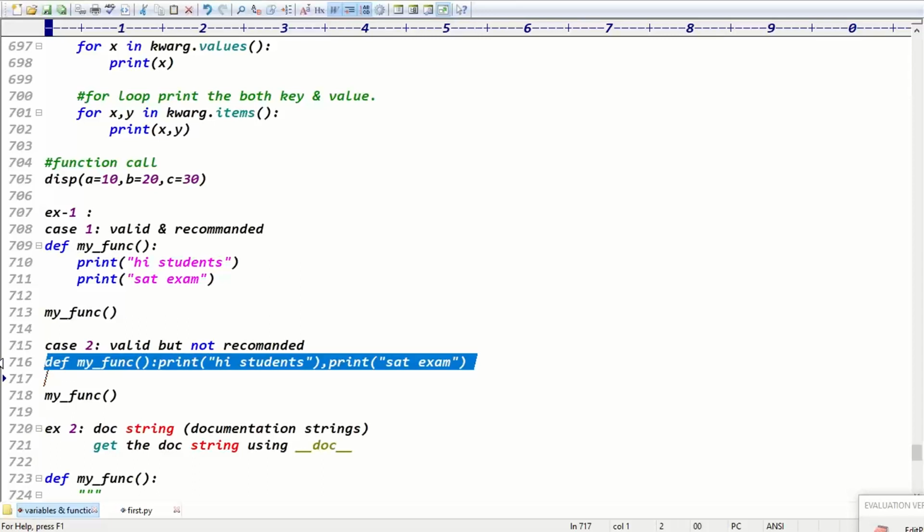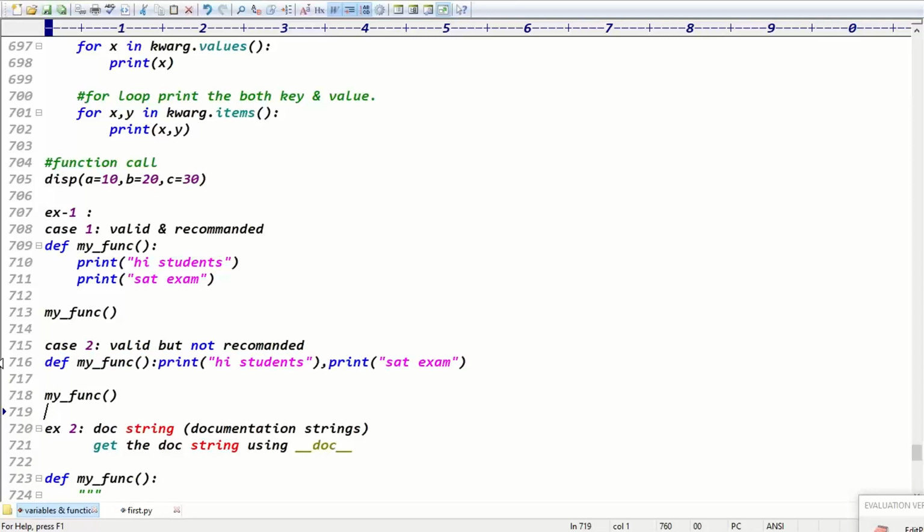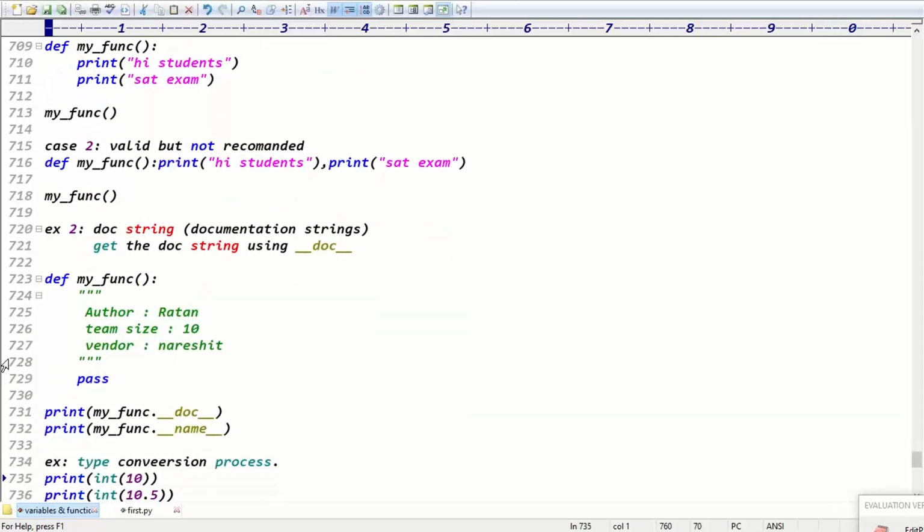Guys, yes or no? There is no standard, right? That's what this line is, recommended or not recommended? Guys, this line is recommended or not recommended? Definitely this line is what? Not recommended, right? Exactly. Good. Case 2 is like documentation string, guys.